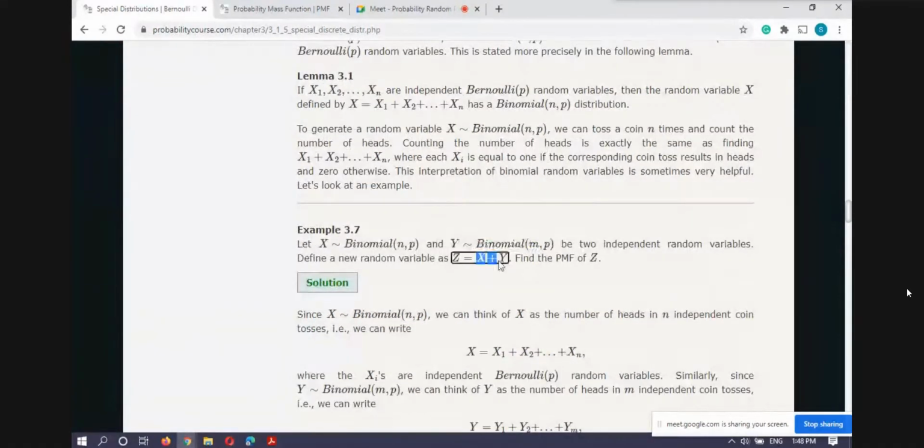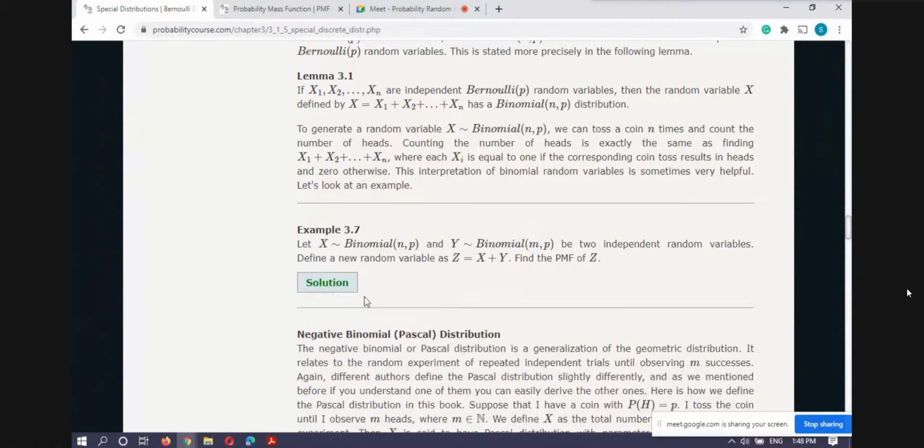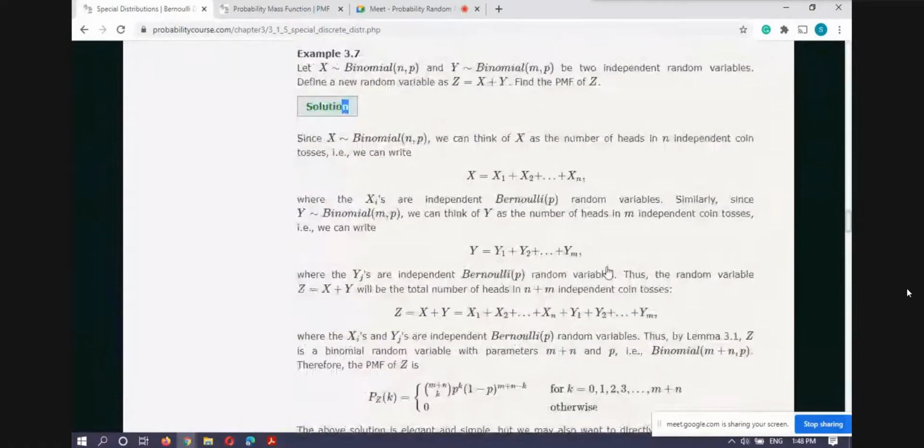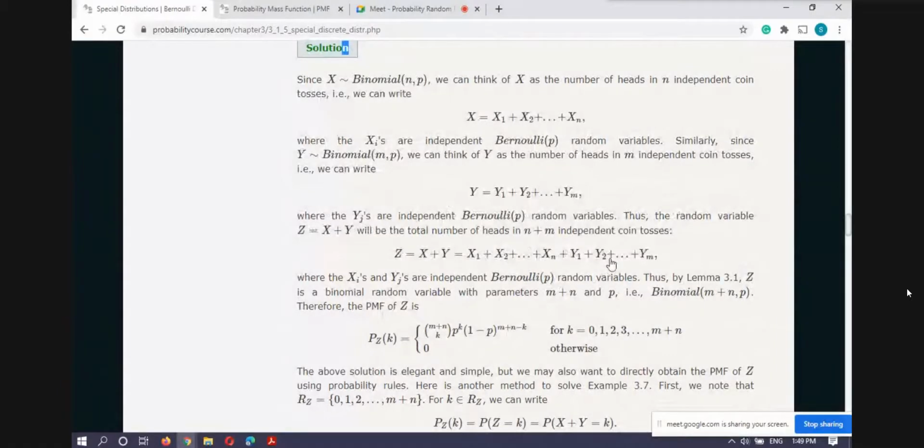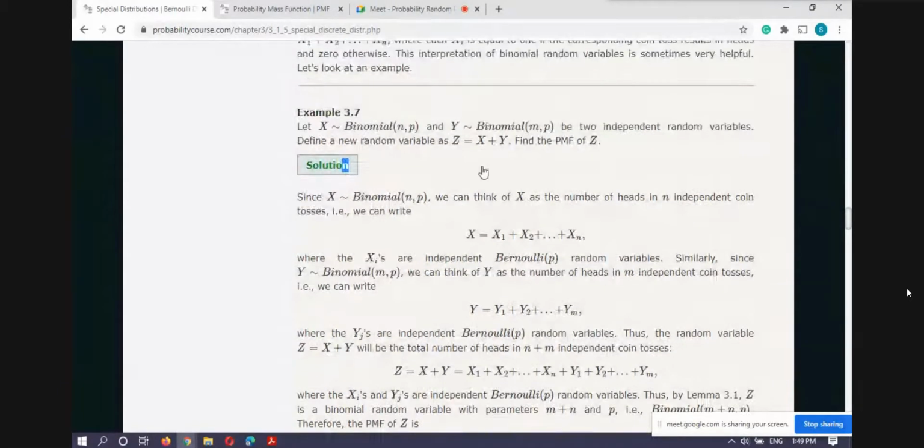It means the new random variable Z, the sum of X and Y, can take values from 0 to n plus m. So we have to find its probability mass function, PMF. This is also a short form generally used to represent probability mass function.